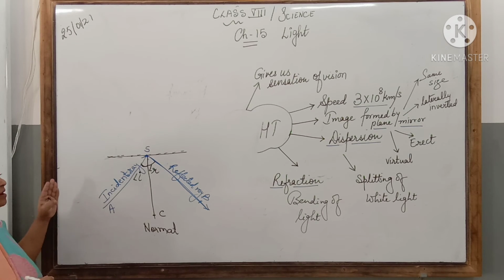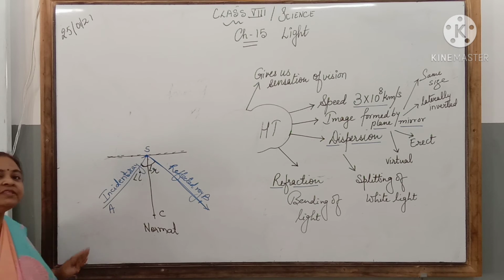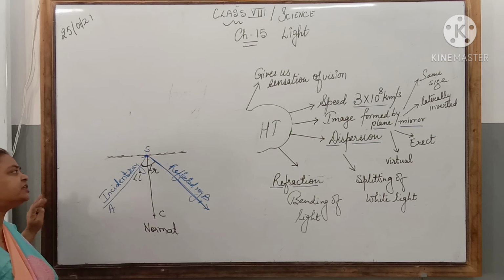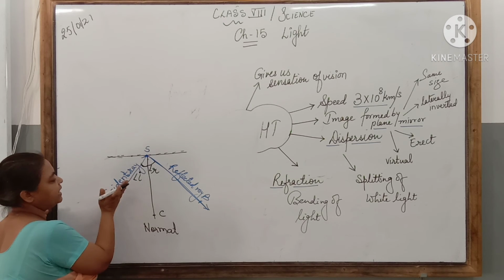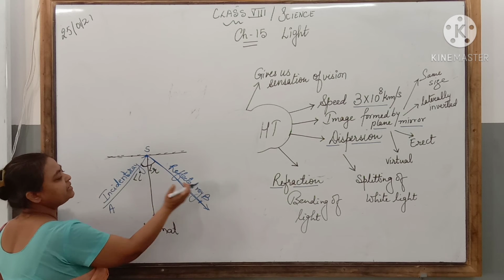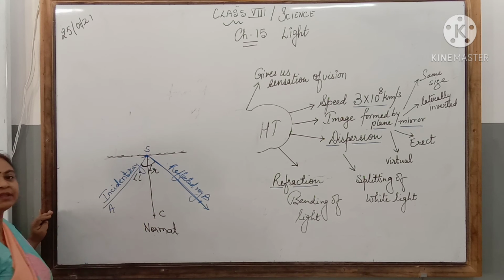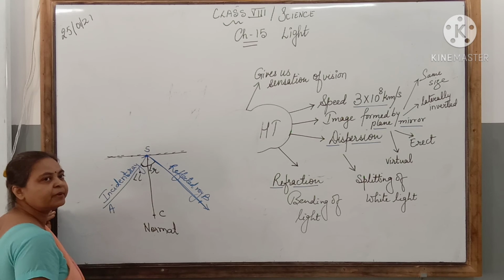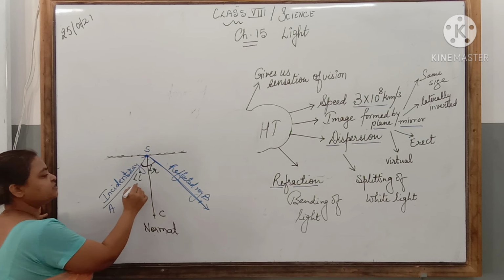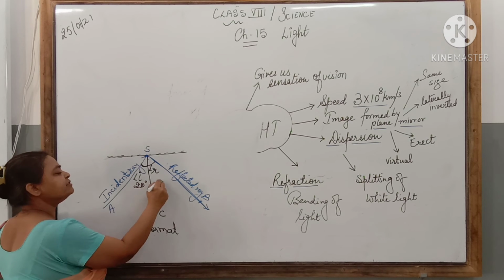Now let us try to derive the laws of reflection from this. If I measure these two angles, the angle between the incident ray and the normal and the angle between the reflected ray and the normal, I will find that every time this angle remains the same. Both of them have the same value. Suppose this is 20 degrees, this will also be 20 degrees.